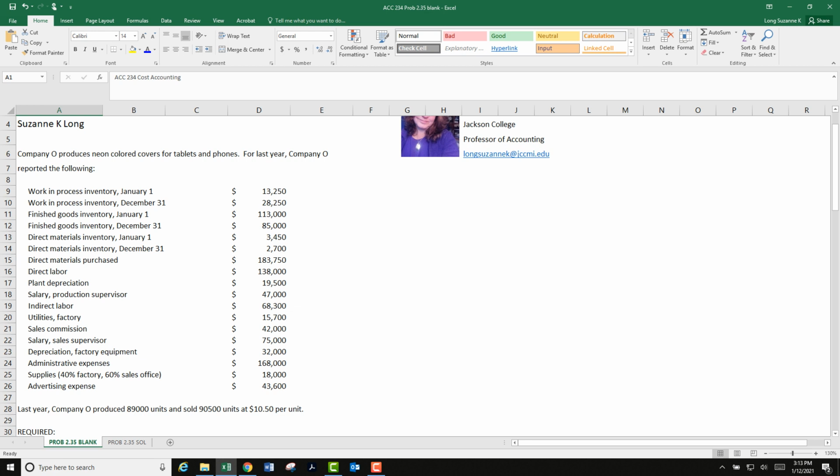So we've got company O, and they make covers, like phone covers, tablet covers, that kind of thing. And we've got this information for last year. And we're just going to call last year year X. So we've got all these different kinds of accounts and balances. These would come from the general ledger. So like your work in process, this would be beginning of the year, end of the year from the general ledger account, etc. Some of these other ones like plant depreciation, that'd be the total for the whole year. Notice there's this extra little piece of information down here. We're going to need that.